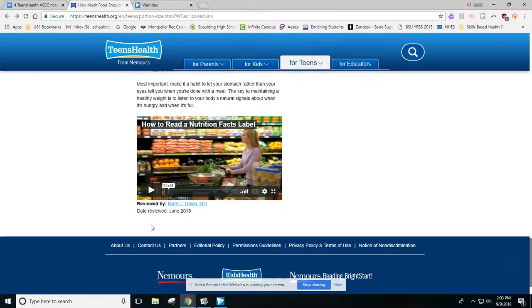But as you can see, this article doesn't tell us any scientific research that's backing up their claims. But as we do know, this was reviewed by a medical expert in this field. So that helps us to determine that it's not just anyone's opinion. It is based on some medical research that this medical professional would agree to.